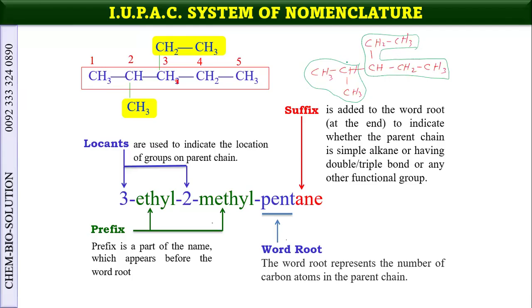But it includes only one group. But when we select this straight chain as a parent chain, then there are two groups. So we should consider this as well, that there should be all the possible groups and the functional groups. So it is better to select a chain which has maximum groups and the chain should be the longest accordingly.